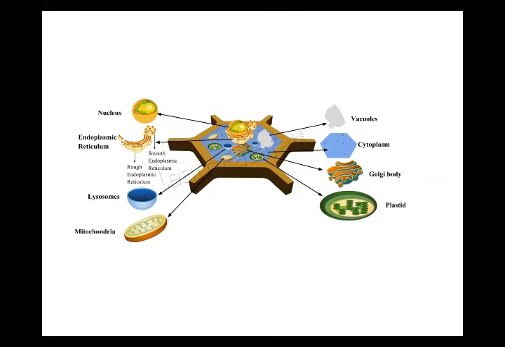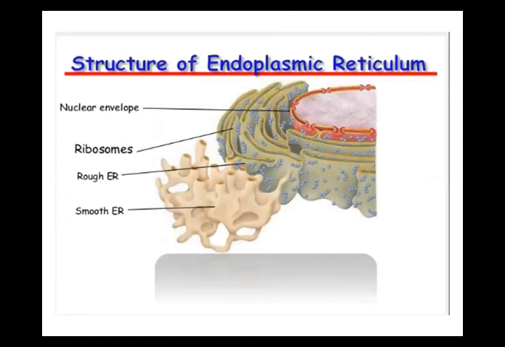You have all watched the diagram. Now, the first cell organelle, the one organelle, is the endoplasmic reticulum. First, understand the meaning of endoplasmic: endo means inside, plasmic arises from protoplasm, and reticulum means network. Now observe my circle.